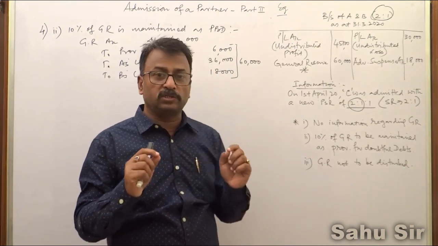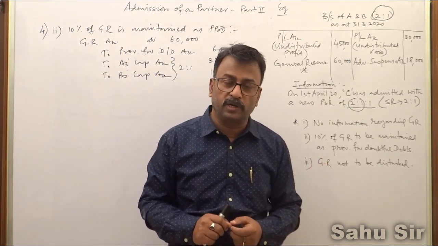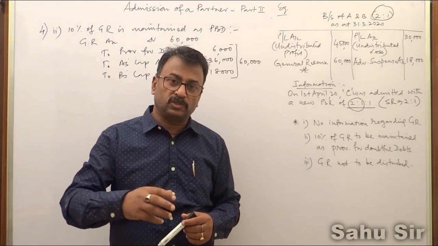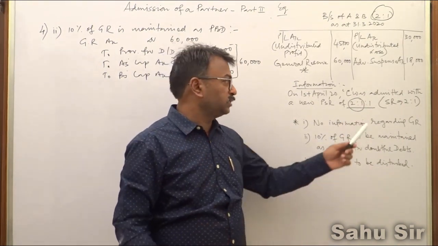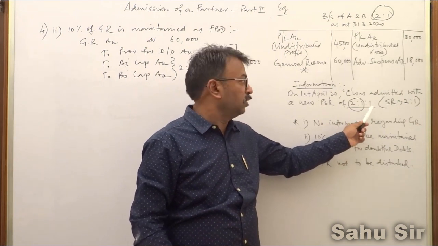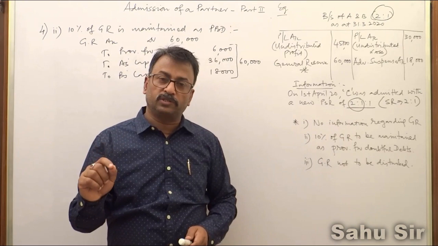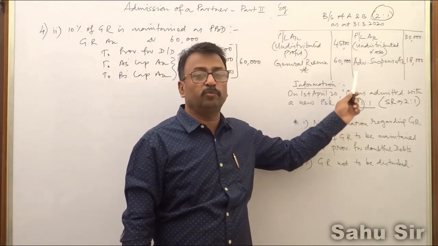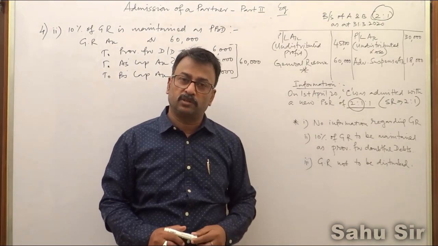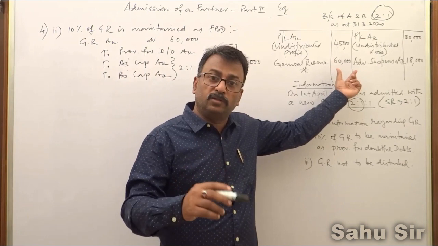Which way can we do it here? The question is, when you are saying the general reserve is not to be distributed, it means when C is coming as a new partner for 1 by 4. Now remember, C is coming for 1 by 4, 1/4 of 60,000 rupees, which is 15,000 rupees. After C's admission, C will claim this 15,000 rupees out of 60,000 rupees. 60,000 rupees will appear in the new balance sheet.